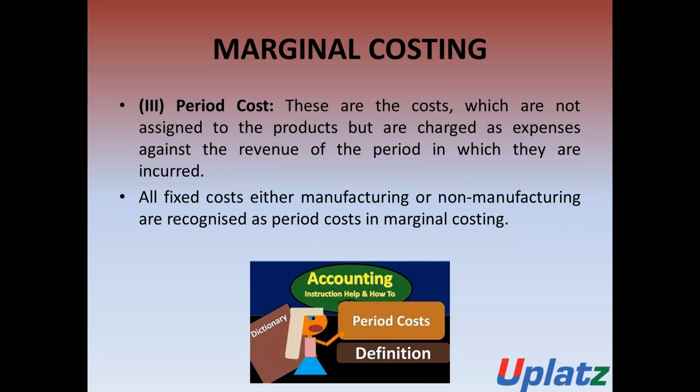All fixed costs, whether manufacturing or non-manufacturing, are to be recognized as period costs in marginal costing.